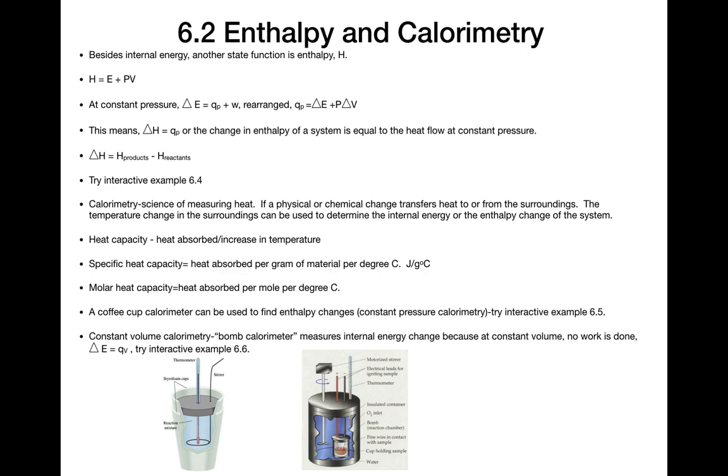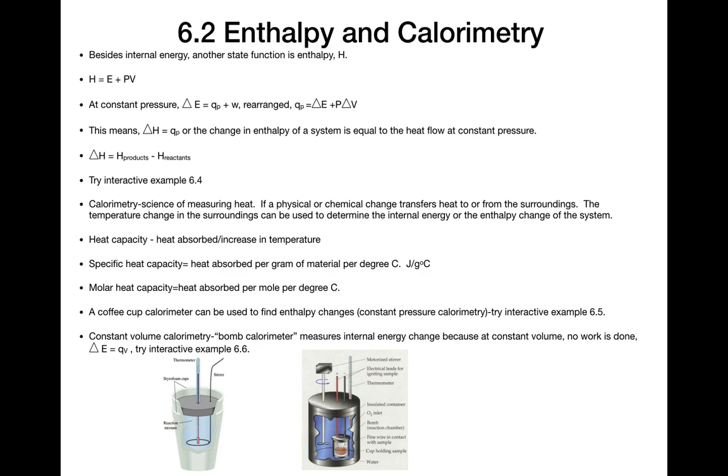If we start with the equation from the previous slide for the first law of thermodynamics, delta E equals Q plus W, and we assume constant pressure, then we can say delta E equals QP plus W. We can move W to the other side and get QP equals delta E minus W, replacing minus W with P delta V, because work equals negative P delta V. We get Q, the heat at constant pressure, equal to the change in the internal energy plus P delta V, which is work.